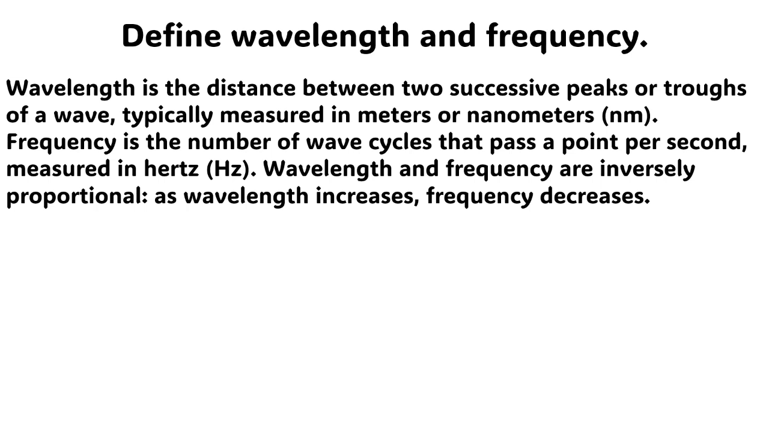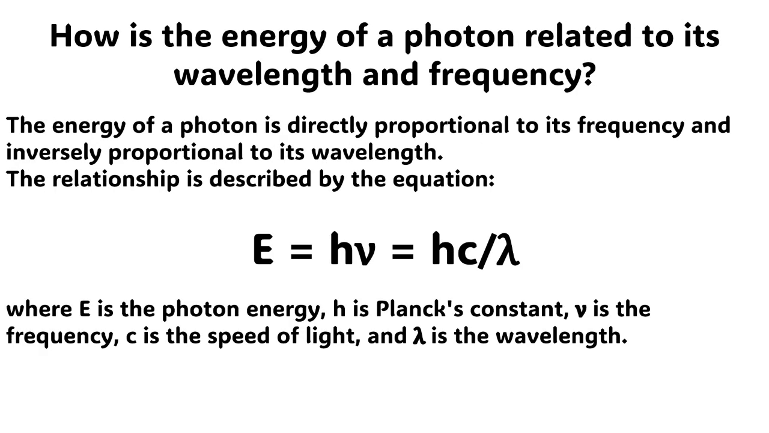The next question is, define wavelength and frequency. The answer to this question is very simple. Wavelength is the distance between two successive peaks, also called crests, or grooves, also called troughs, of a wave, typically measured in meters or nanometers (nm). Frequency is the number of wave cycles that pass a point per second, measured in hertz. Wavelength and frequency are inversely proportional. As wavelength increases, frequency decreases.